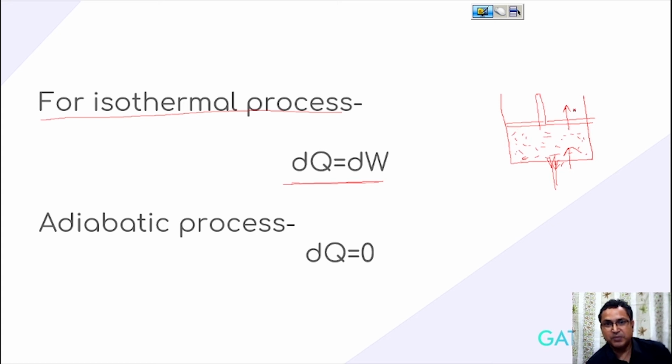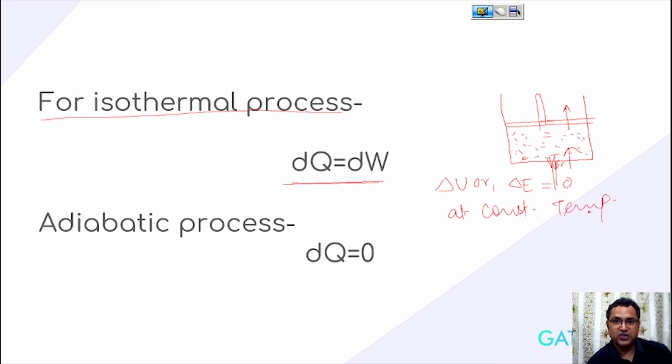This is possible only when whatever amount of heat is given is utilized in doing work for moving the piston. So the internal energy of the system always remains constant. Since the internal energy of the system remains constant, the value of ΔU or ΔE will be equal to 0 at constant temperature.